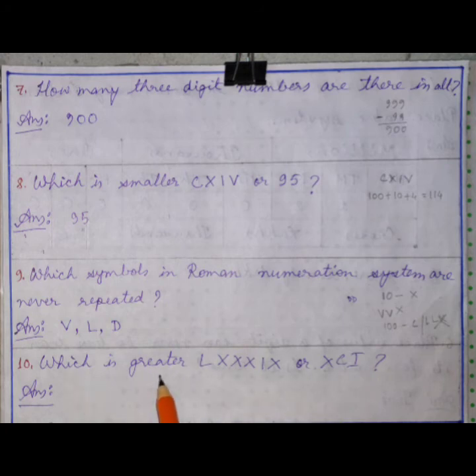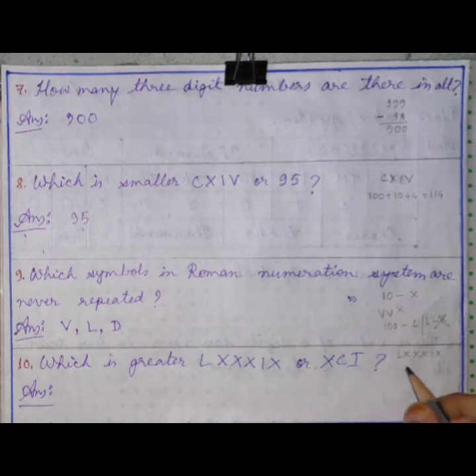Yes? Okay. Now moving to the last question. Which is greater? This one or this one? So to answer this, what should we know? What these two Roman numbers represent in Hindu-Arabic numbers, right? Okay, first let us see the first one. L means what? 50. Then X, X, X: 10, 20, 30. And IX means 9. It will be what? 89.